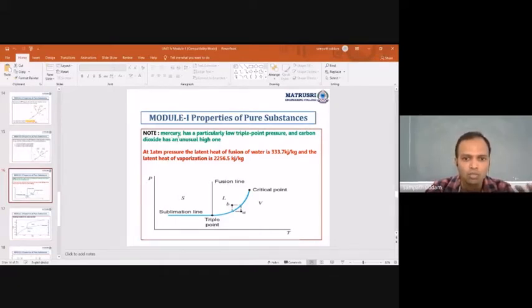Are you making a note of the difference of these three? In exams like IAS or GATE, questions will be given like: identify, from the substances given, the one which has a lower triple point. It will be given like water, some solid, oil and mercury. In that you need to identify mercury, which has, based on experiment, a lower triple point pressure, which is less than the water one I told you just before. And carbon dioxide has a higher one.